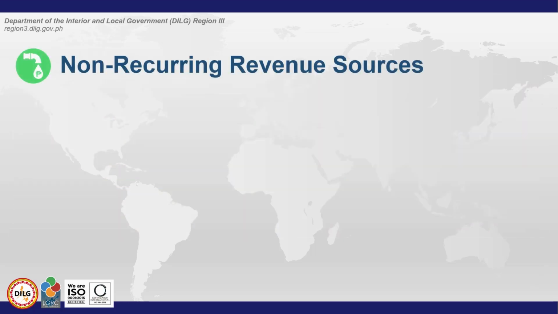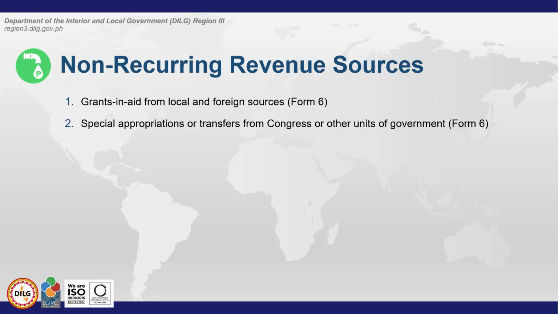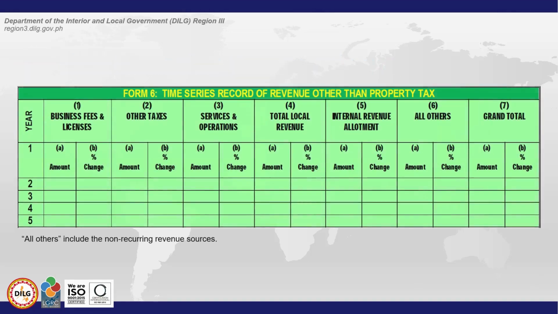Ang mga non-recurring o hindi paulit-ulit na revenue sources ay ang mga sumusunod. Grants and aid from local and foreign sources, special appropriations or transfers from Congress or other units of government, inter-fund transfers, at interlocal government transfers. Lahat ng ito ay pumapasok sa Form 6. Narito ang snapshot ng Form 6 o ang time series record of revenue other than property tax.